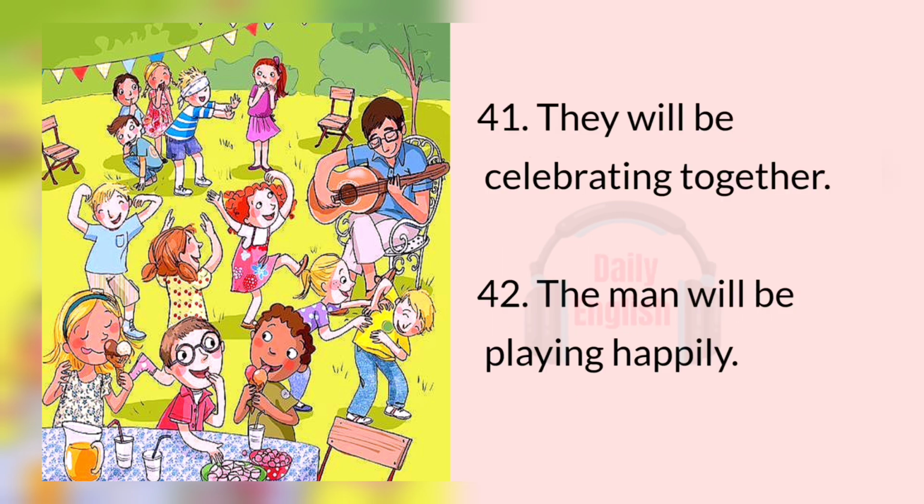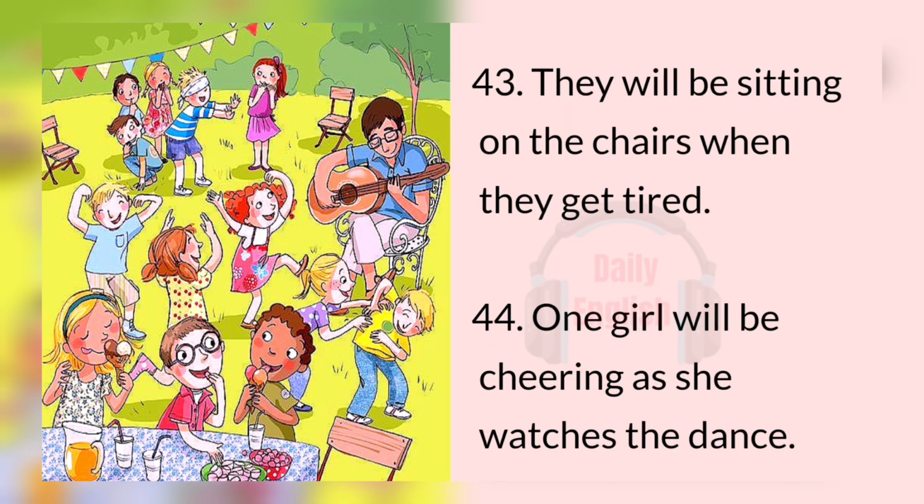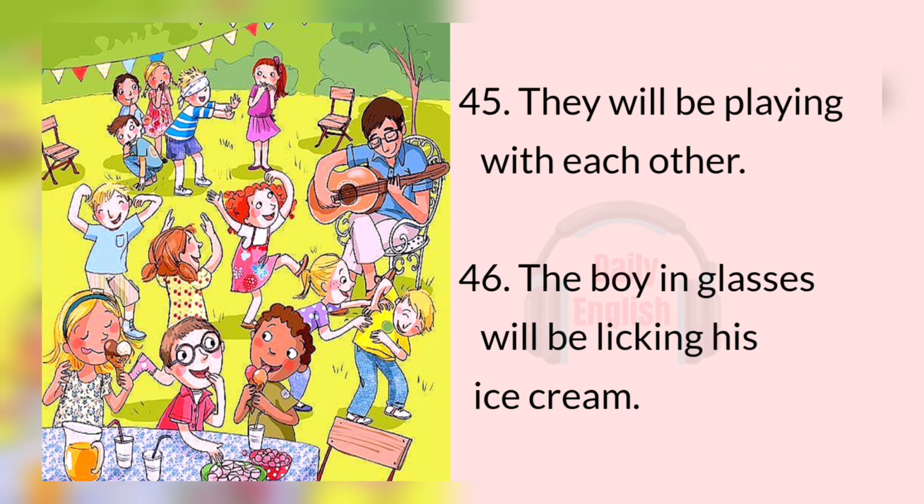41. They will be celebrating together. 42. The man will be playing happily. 43. They will be sitting on the chairs when they get tired. 44. One girl will be cheering as she watches the dance. 45. They will be playing with each other.